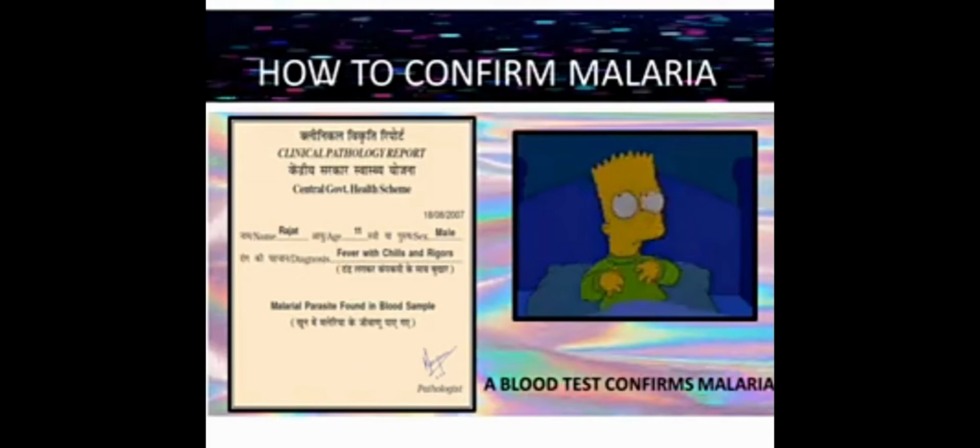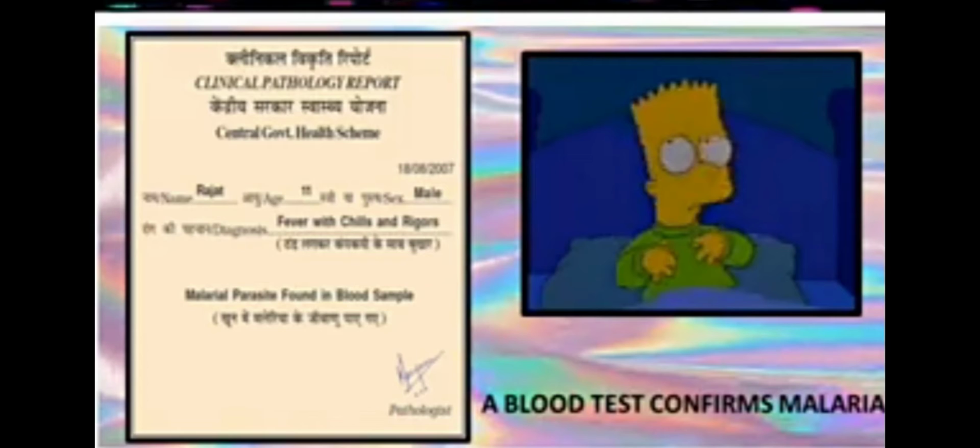After he had all the symptoms of malaria, Rajat's parents took him to the doctor, and the doctor asked for blood samples. Here you can see the blood report: the person's name is Rajat, his age is 11, he is a male, a boy, and he has fever with chills and rigors. Rigors means very heavy fever, and the blood sample shows that he has malaria. The malaria parasite is found in the blood sample. So we need to take a blood test to confirm malaria.